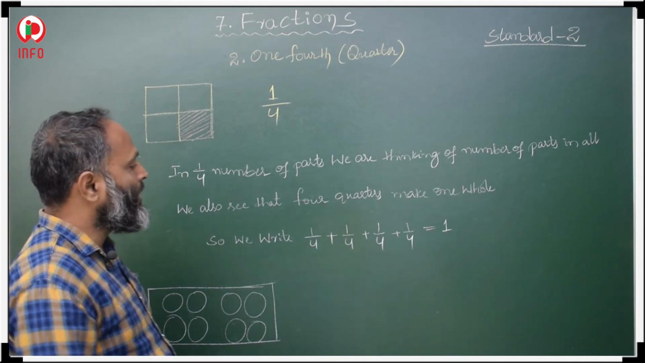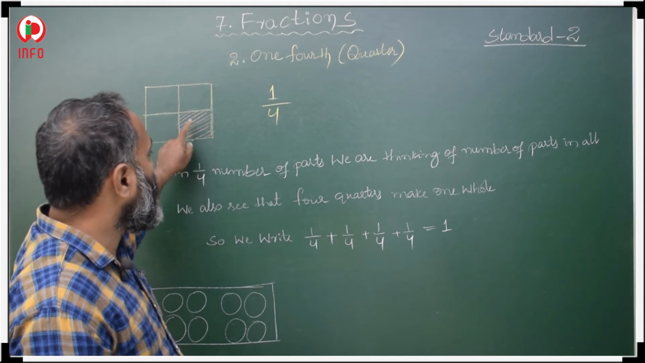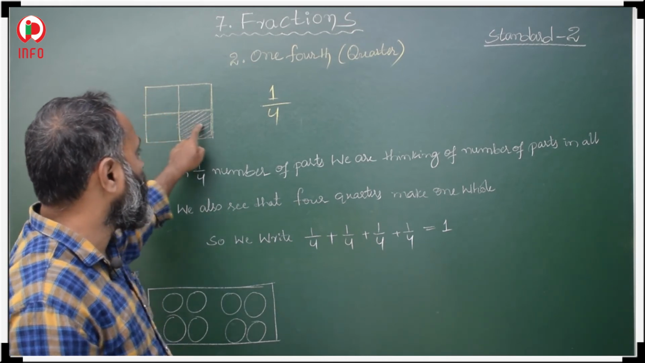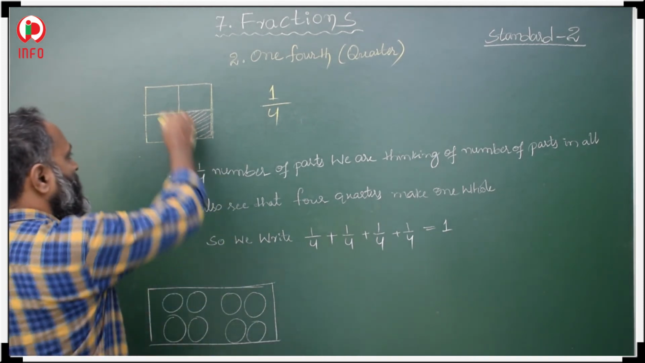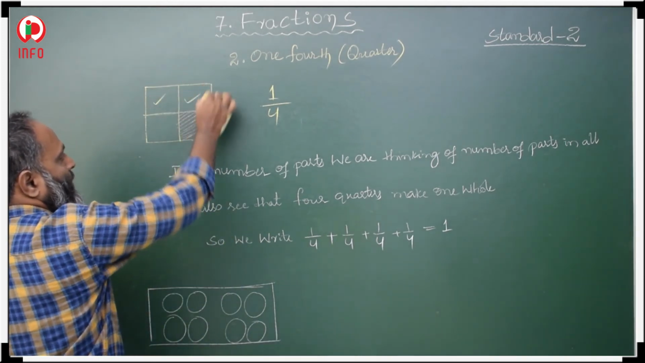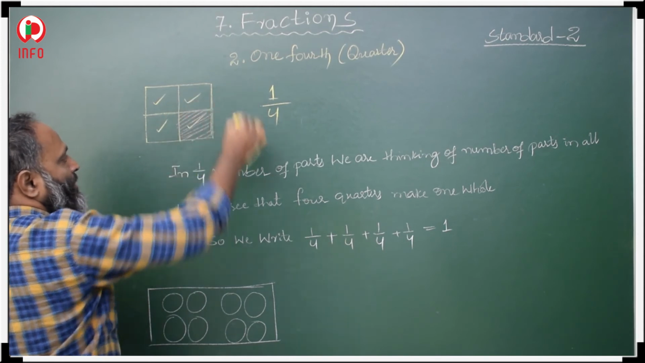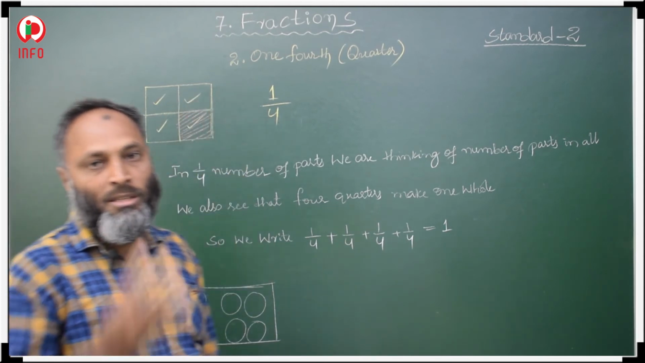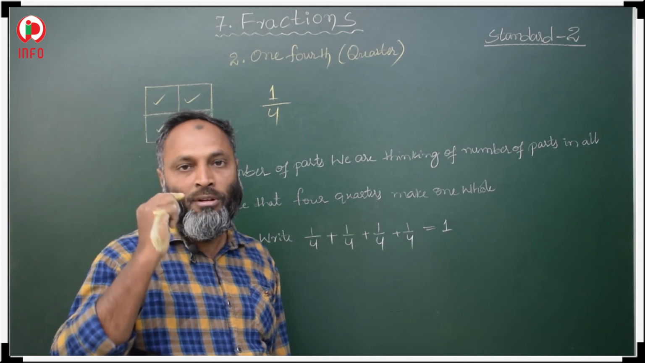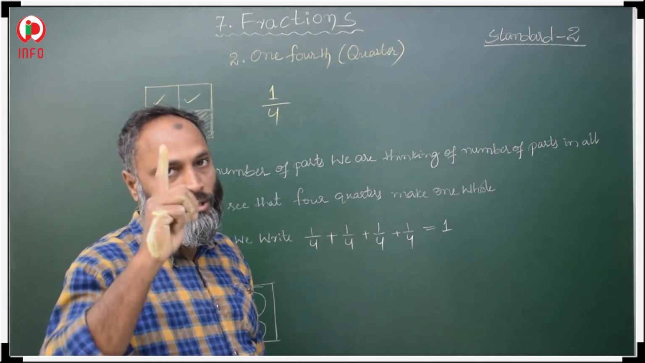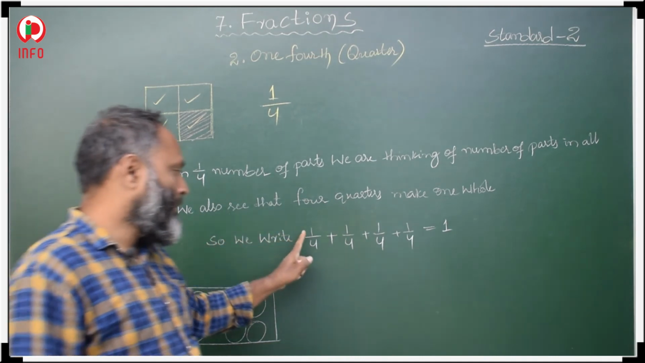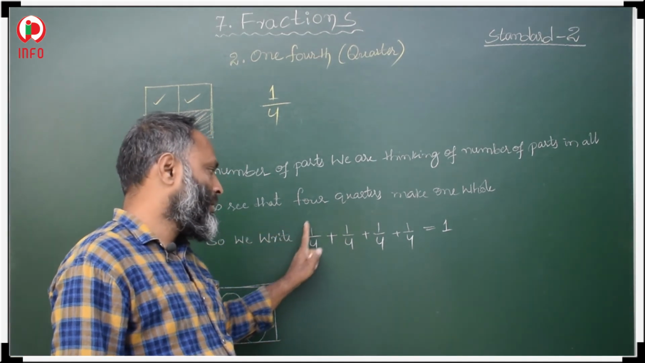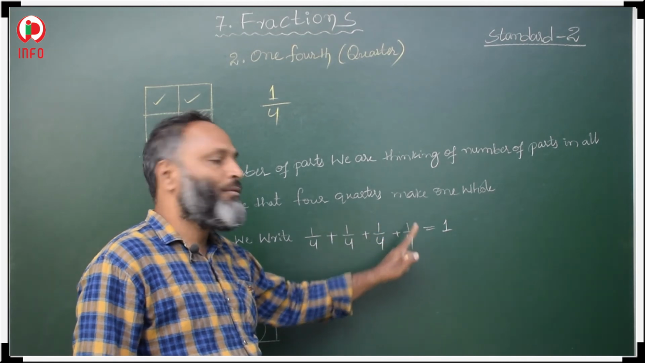We also see four quarters. Four quarters make one. This is a quarter part, this is a quarter part, this is also a quarter part and this is also a quarter part. It means four quarters make 1. 1 means one complete whole. So if we add 1/4, first 1 quarter, 2 quarters, 3 quarters and 4 quarters.